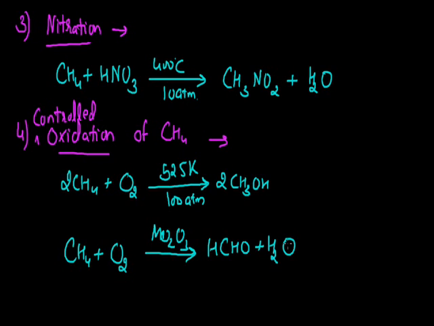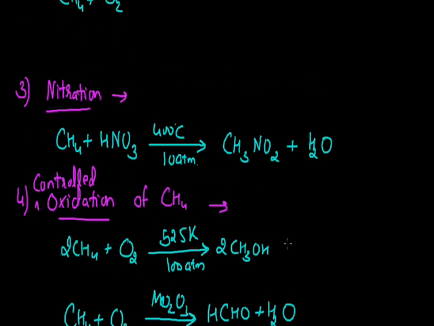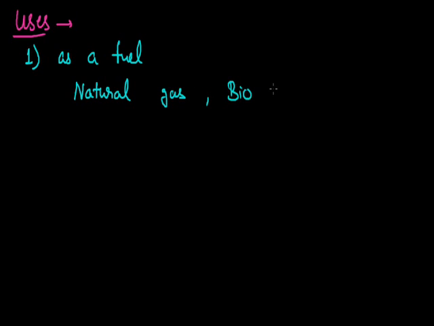So that is about the chemical properties of methane, and now we will be talking about the uses of this compound. As we have seen earlier, this methane by the combustion reaction results in the release of a high amount of energy. This is the reason why this methane can be used as a fuel. And as a fuel, it is found naturally as the main constituent of natural gas. About 85% of the total composition of natural gas is formed by this methane, as well as it's the main component of biogas. And there, as a fuel, it can be used for domestic purposes, as well as in vehicles to run our vehicles.